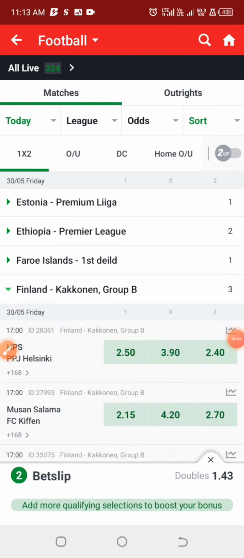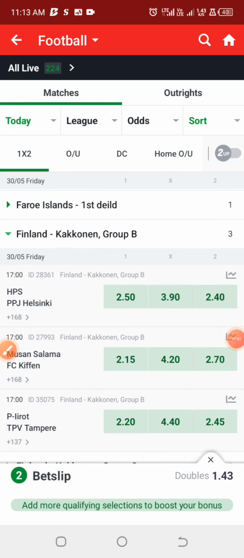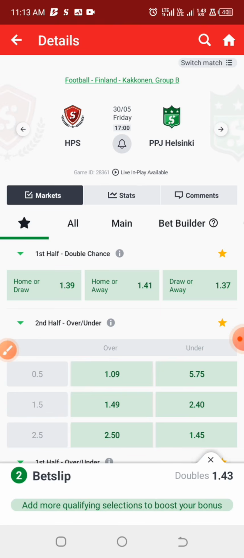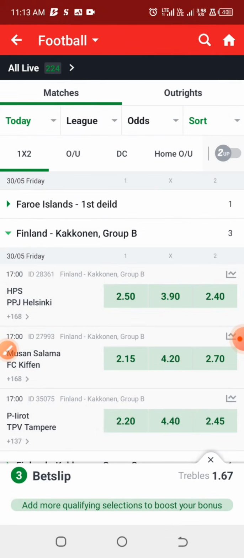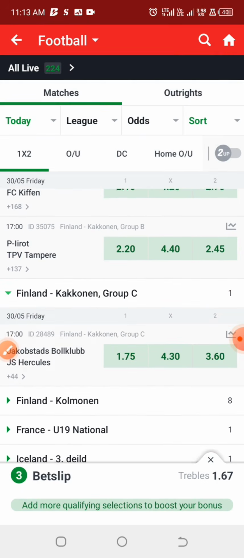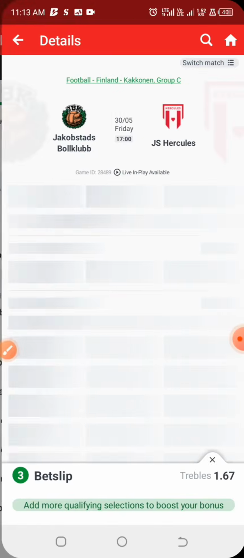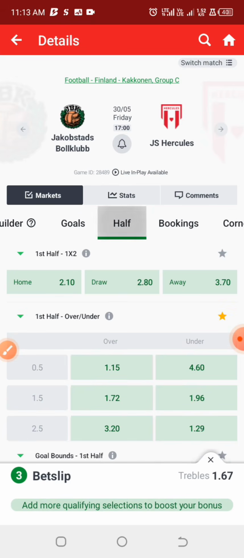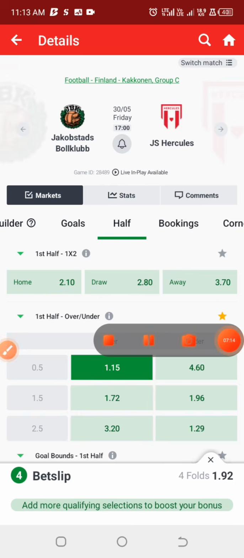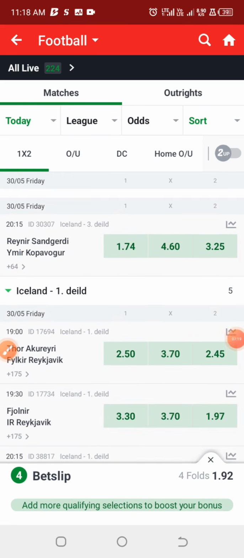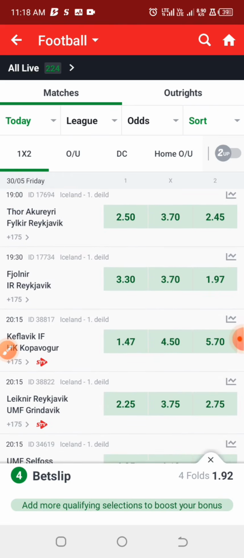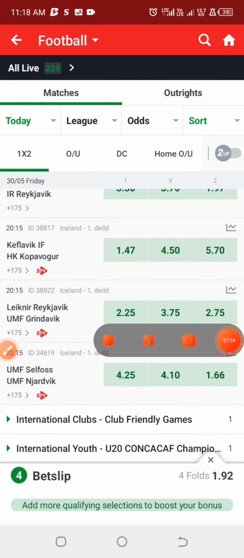So let's look into the Finland league. This particular match, HPS, should end up as first half over 0.5 goals. So for this halftime slip, we are looking into 10 selections accumulating to 6 odds, and this will be the biggest odds for this video.